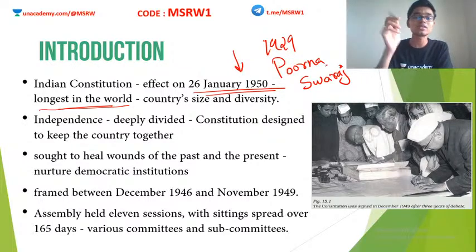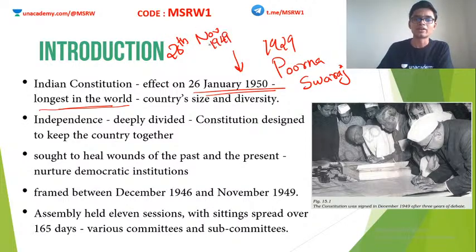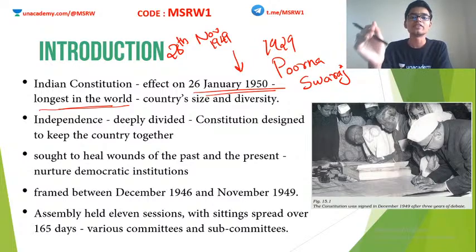The constitution was completed by 26th November 1949. Our constitution makers completed the final draft by 26th November 1949, and some of its parts actually came into effect from that day itself. But India became a republic and the constitution was completely enforced only from January 26th, 1950, because of the said reasons.